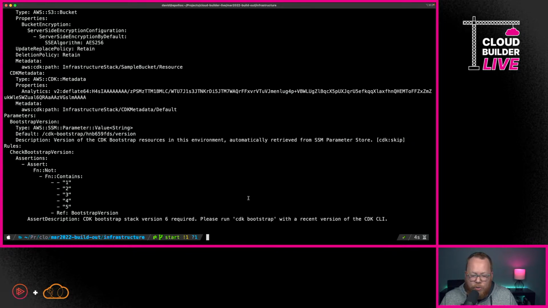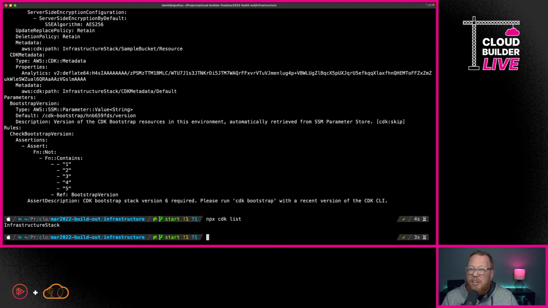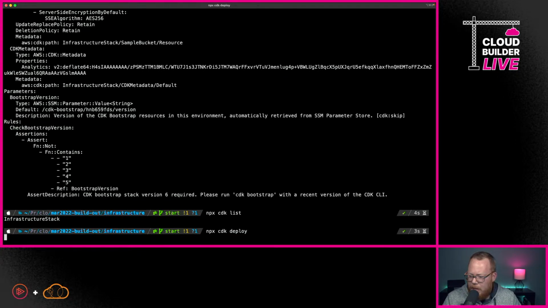And if we wanted to then go through and deploy, we would actually go through and just run npx CDK deploy. Now, the first thing I should mention, though, is we can actually have multiple stacks. Now, we only have one here in this case. So if I run the command npx CDK list, it's going to tell us, hey, you've got your infrastructure stack. That's the whole bit. So one of the things that we can actually do here is we can actually go through and now say, well, since we only have one, I'm just going to say npx CDK deploy. Now, if we didn't have just one, if we had multiples, it would actually tell us, hey, you got to pick one. But in this case, we're just going to say npx CDK deploy. Now, I'm going to go ahead and run that.